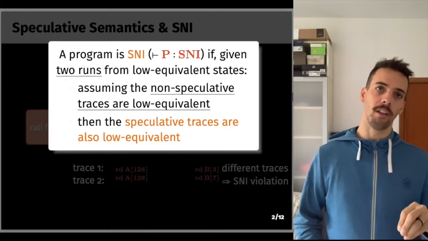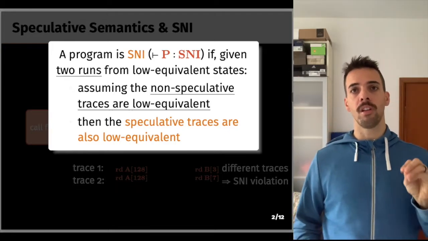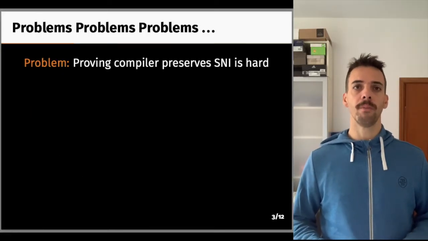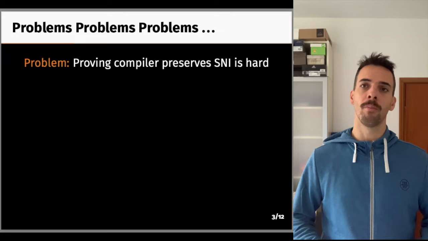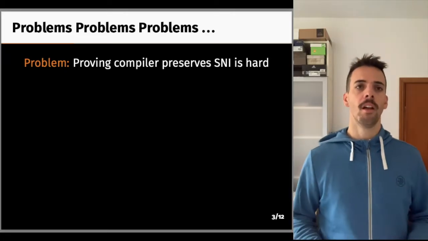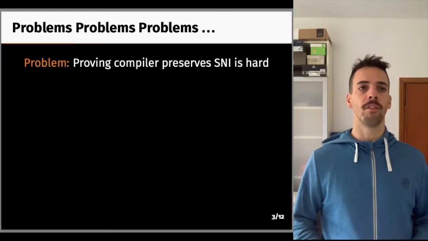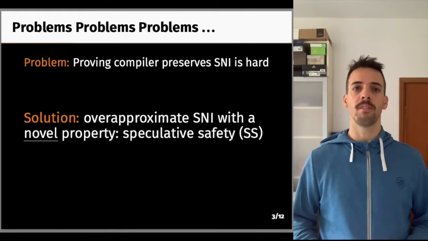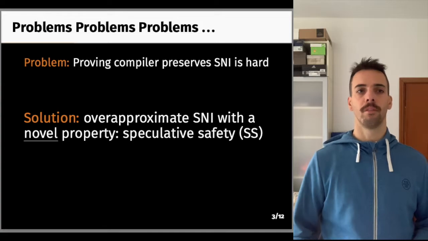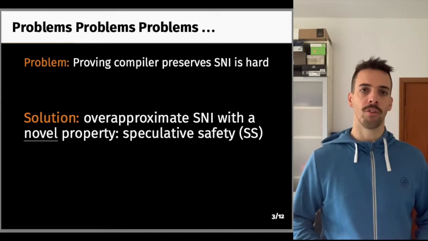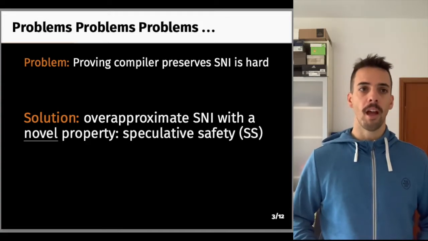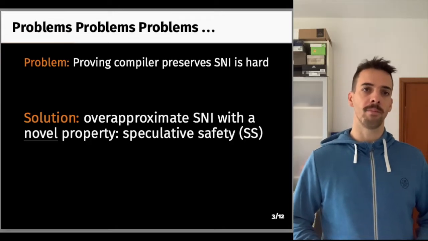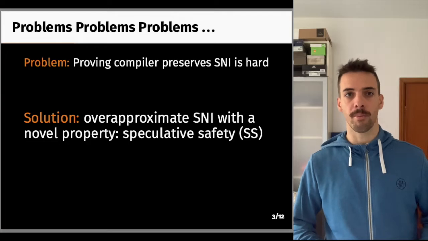If this is not the case, then it is possible that speculation introduces security leaks, as in the case above. Now, the problem we face at this point is that proving SNI preservation through compilation is hard. That is because SNI is a form of non-interference, which is a hyper-safety property. Preserving safety properties is much simpler than preserving hyper-safety ones. So we devise a safety property called speculative safety, or SS, and prove that SS over-approximates SNI, and resort to proving SS preservation instead of proving SNI preservation.